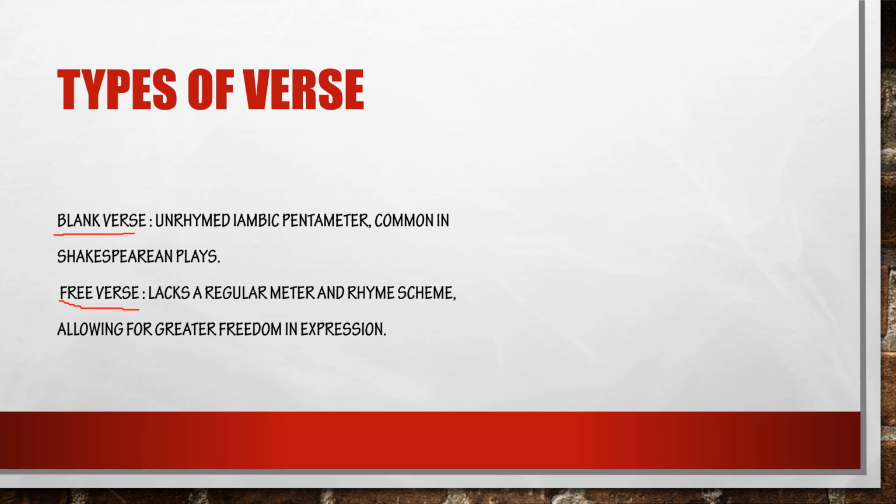There is no condition in free verse. As they wish, they will write the poem, and there is no rhyme scheme, there is no meter, there will be greater freedom in expressing their thoughts and ideas.